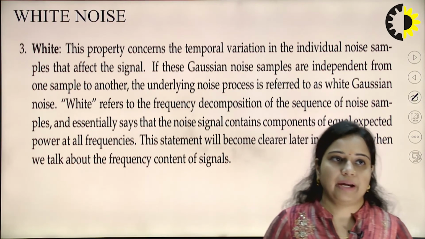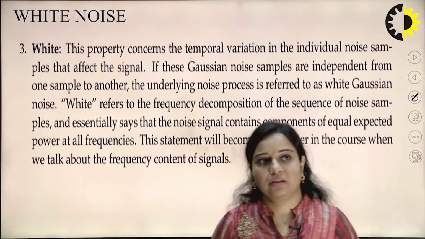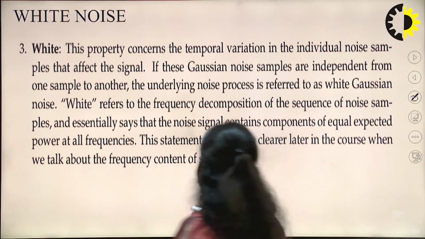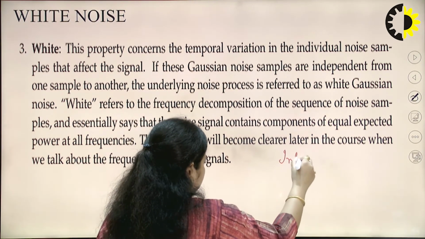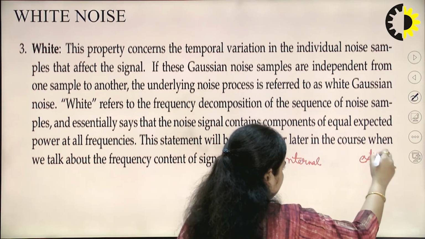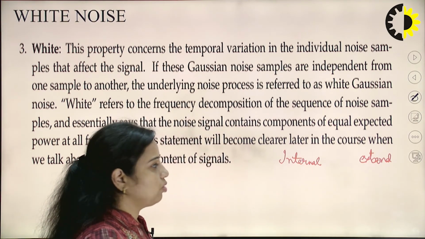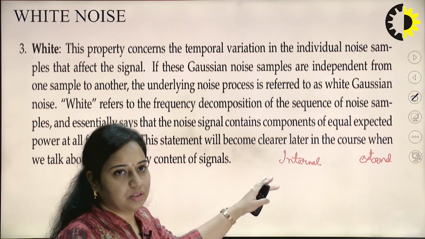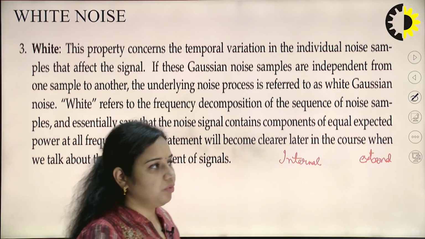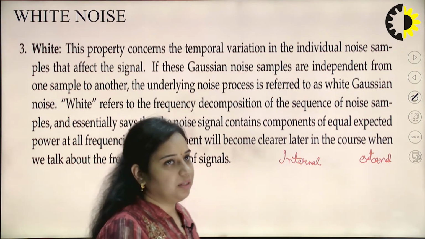Now, next is the white noise. What is white noise actually? White noise is another name for the thermal noise or the Gaussian noise. Basically, there are two types of noise, internal noise and external noise. Internal noise is internal to the system and affects the system at the component level. If noise is generated due to resistance, capacitance or inductance of a circuit, that is known as internal noise.